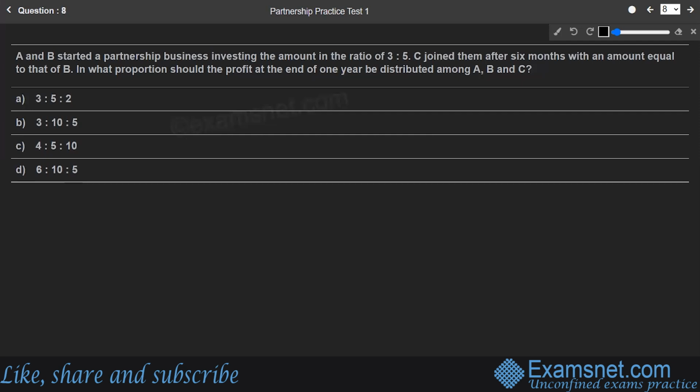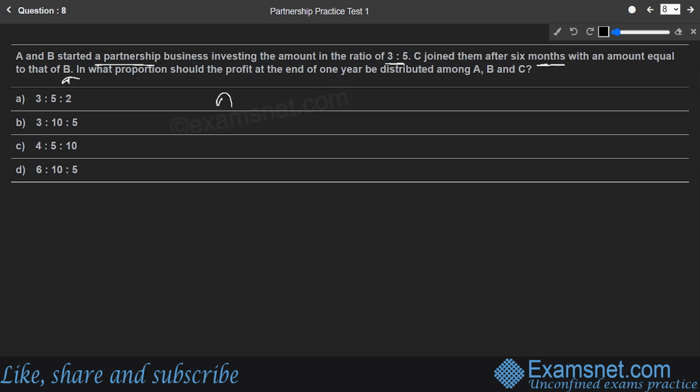Okay, let's have question number 8. What they say: A and B started a partnership business, investing the amount in the ratio 3:5. C joined them after 6 months with an amount equal to that of B. In what proportion should the profit at the end of 1 year be distributed among A, B, and C?